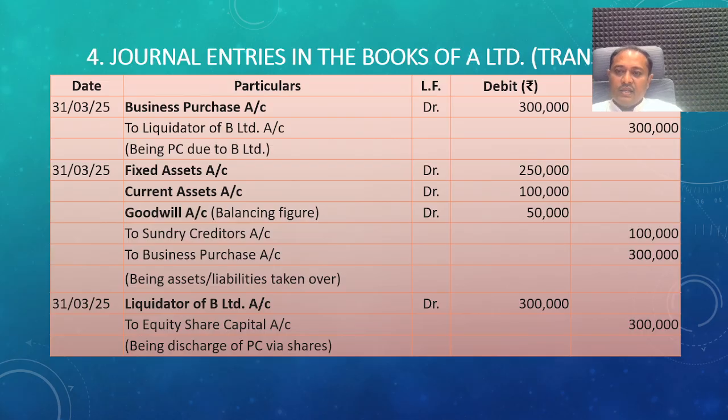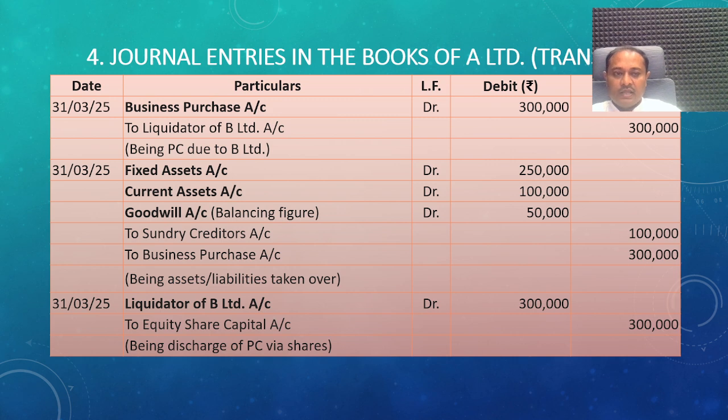Another journal entry on the 31st March 25: the fixed assets and other assets will be transferred with the liabilities. So fixed assets account debit, fixed assets of B Limited 2,50,000, current assets account debit 1 lakh. Goodwill, the balancing figure, 3 lakhs minus 2,50,000, that is 50,000 is goodwill, we calculated already.